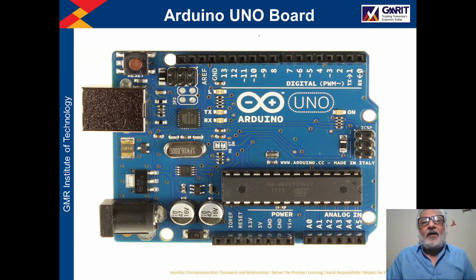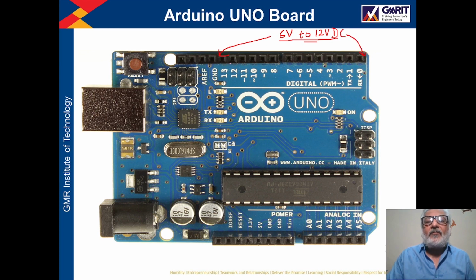So now in this Arduino board, we can apply input voltage 6 volt to 12 volt DC. So this is a recommended voltage range which can be applied to these pins.